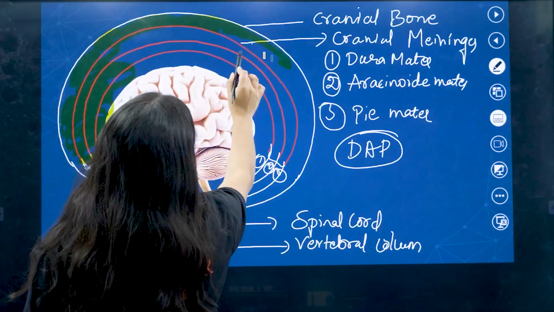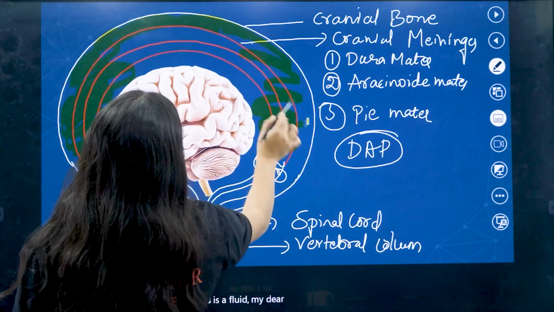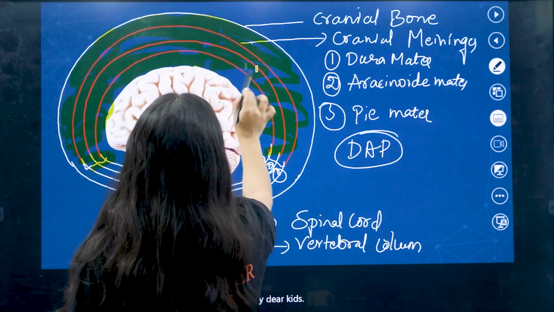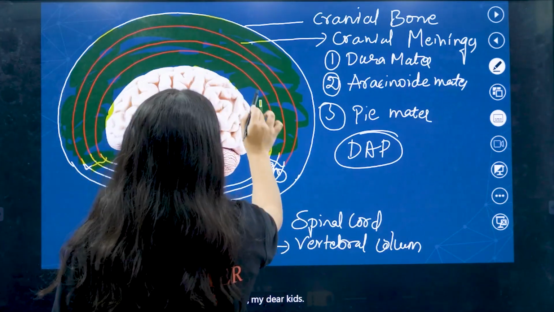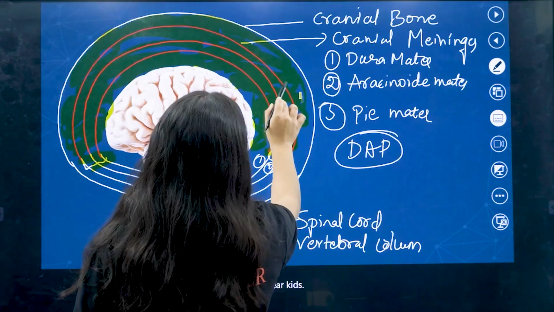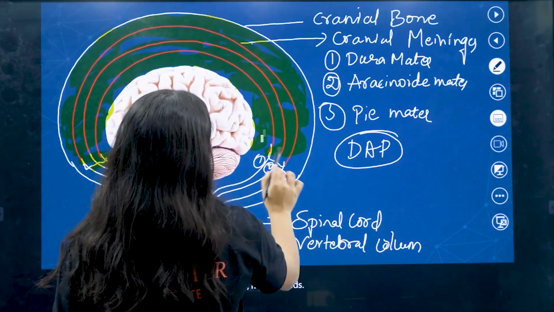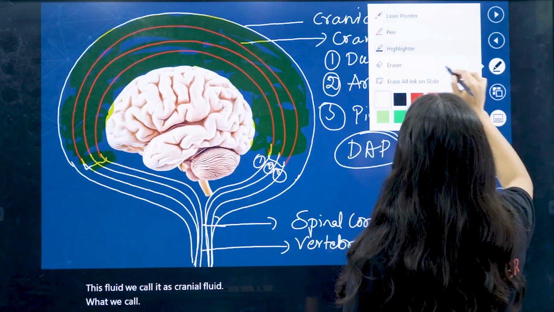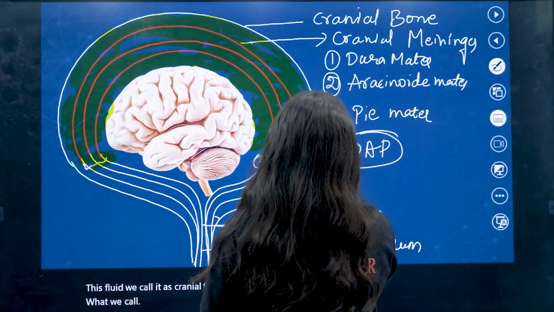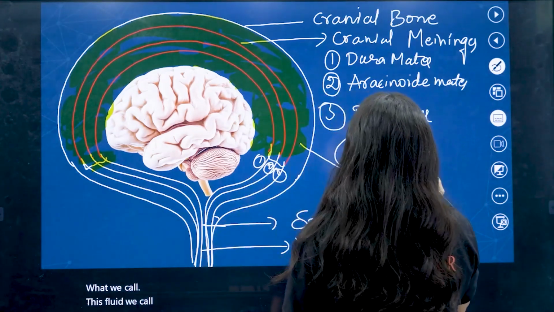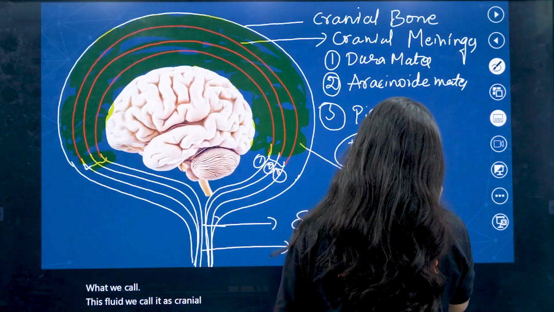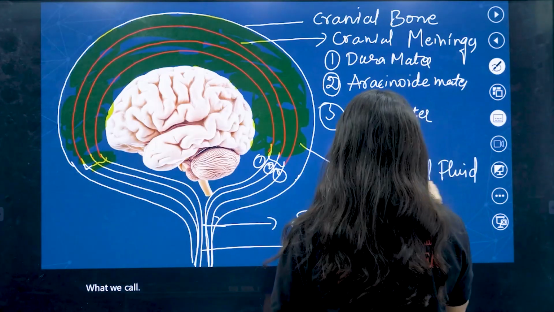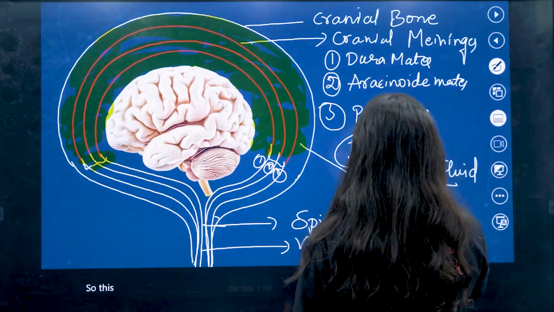This is the fluid, my dear kids. This fluid we call the cranial fluid.